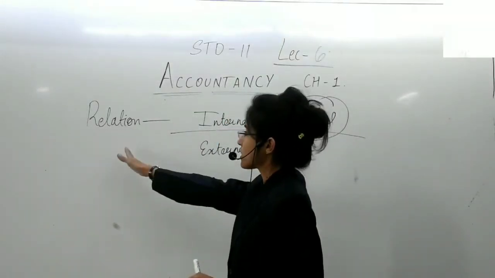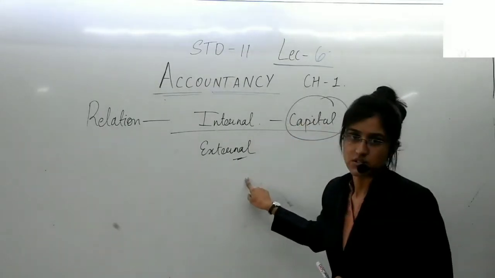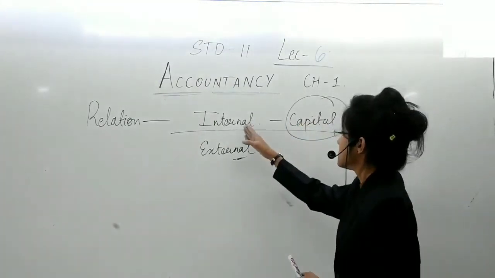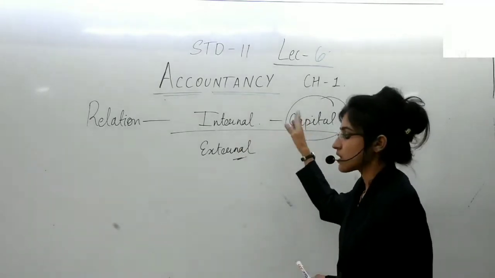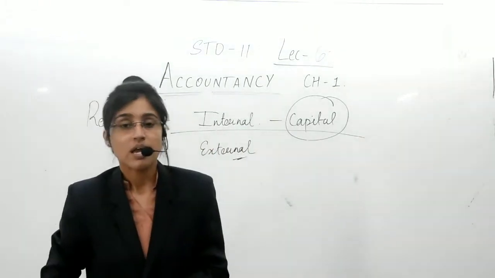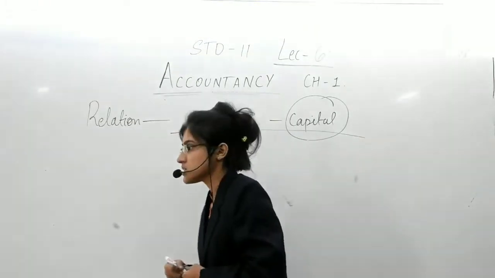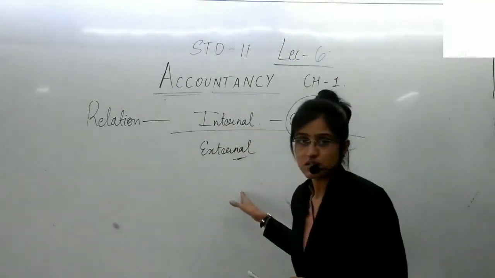Yes, the types on the basis of time and on the basis of relation. On the basis of relation, you have two types, internal and external. Internal liability is the liability towards the owner. Capital comes under the category of internal liability. External liability is about the people who provide goods on credit.